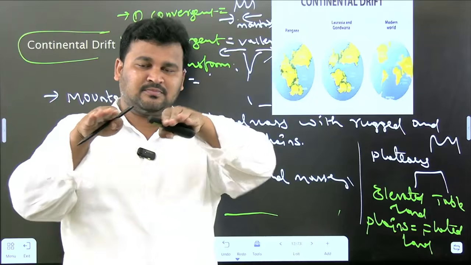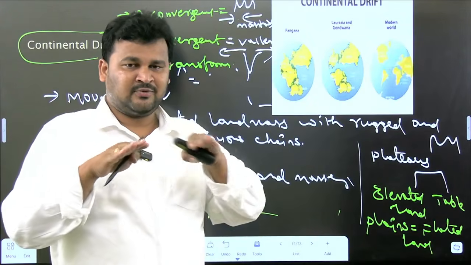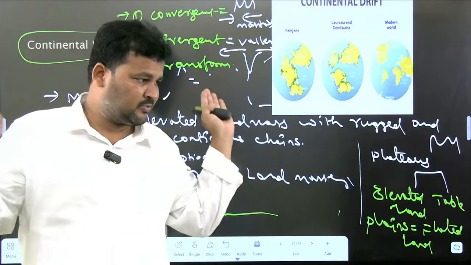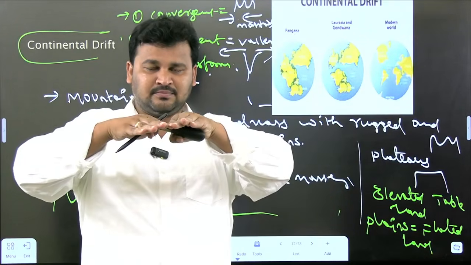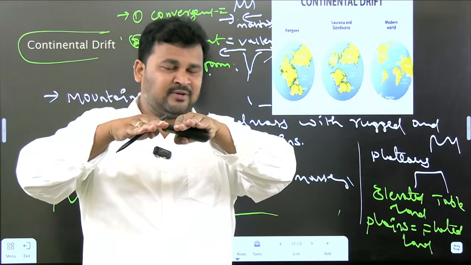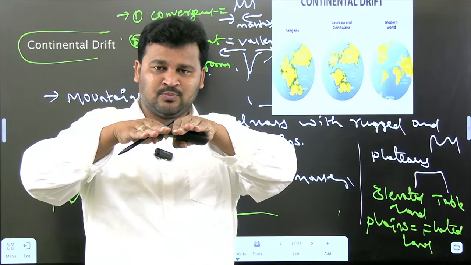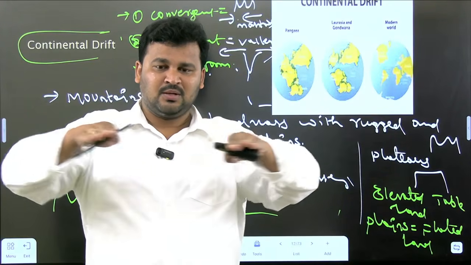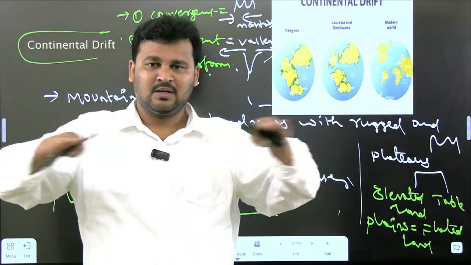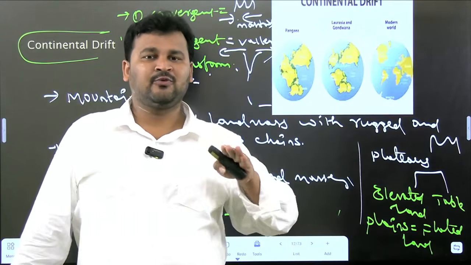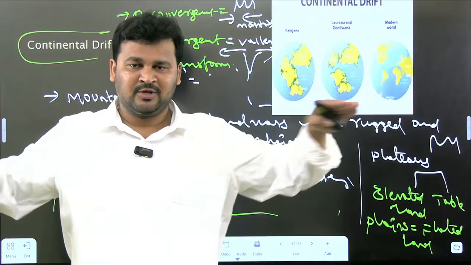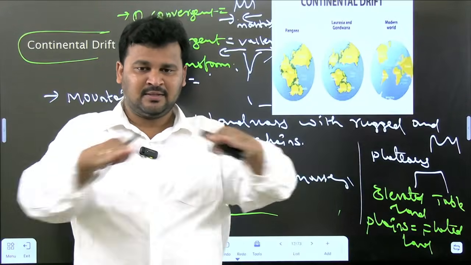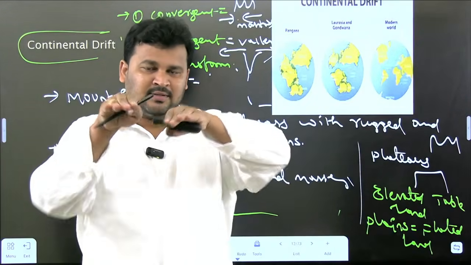In the convergent boundary interaction, two plates moved in this direction. In divergent boundary interaction, two plates moved away from each other. But coming to transform, what is happening? They are moving like this.